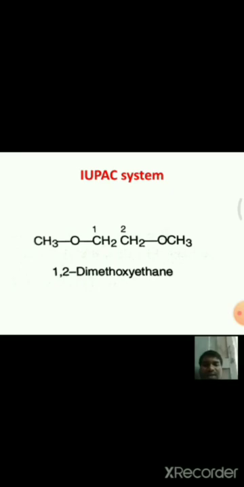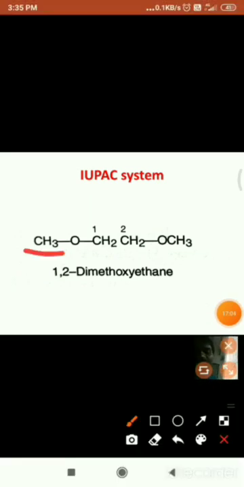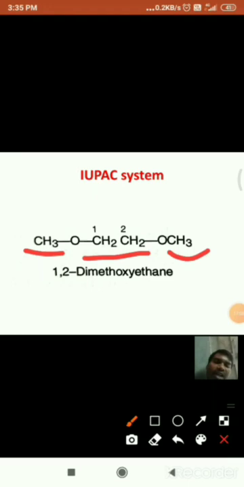And let us see some more examples. See here, this is another example. See here, to the ethyl group there are two functional groups. On this side a methyl group and on this side a methyl group, and the two oxygens are attached to this ethyl group, hence the name of this molecule is 1,2-dimethoxyethane.